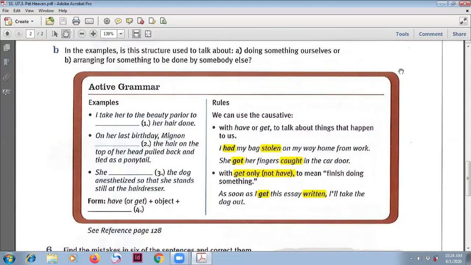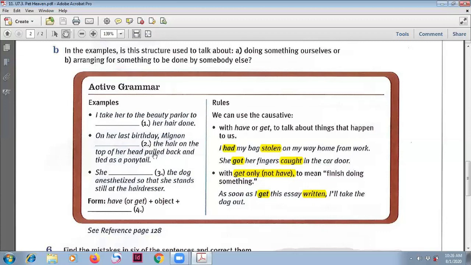Now let's go to our causative form. This is the use of get and have in your sentence, followed by an object, then after that, past participle. I take her to the beauty parlor to get or to have her hair done. With have or get, you can express things that happen to you. On her last birthday, Mignon, this is past tense, yeah? On her last birthday, Mignon had the hair on the top of her head pulled back.